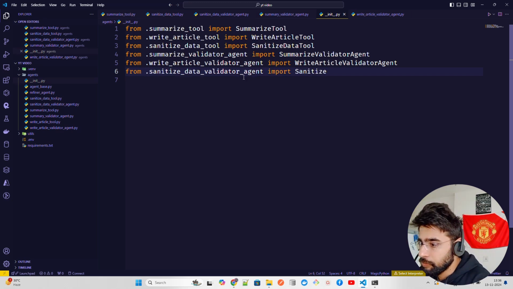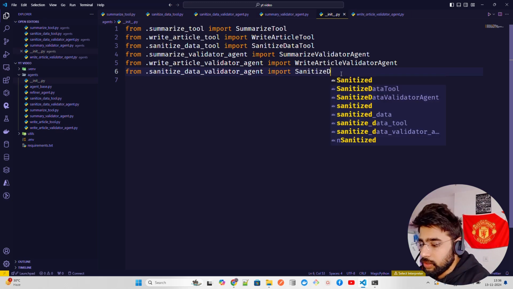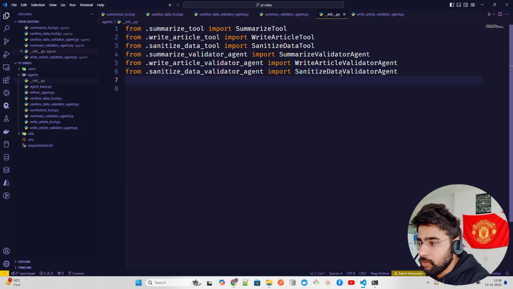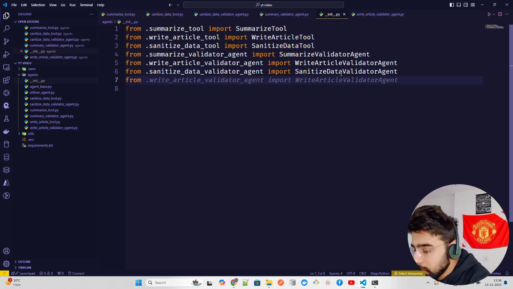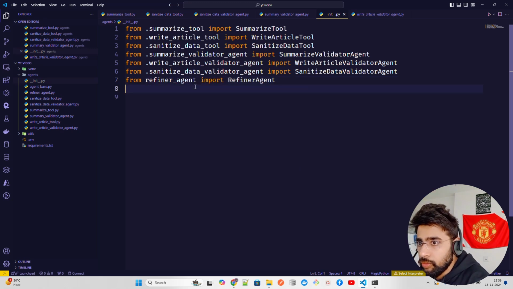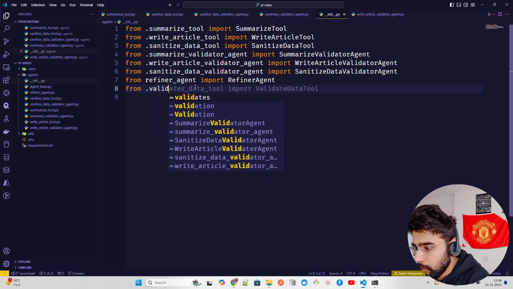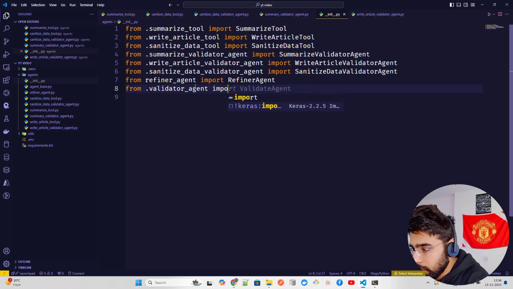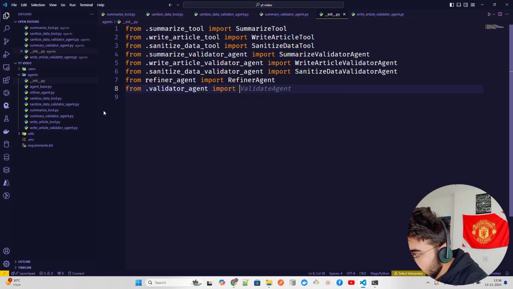Sanitize data validator, import sanitize data validator agent, and then from write article validator. Sanitize is done, write is done, then we have refiner. From refiner agent, import refiner agent, and then from dot validator agent import validator agent. So we have write article validator, we have summarize, I think I missed one more.